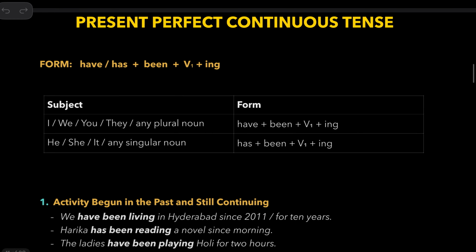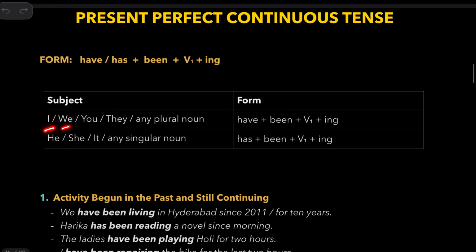So, let's take a look at present perfect continuous tense. After I, we, you, they, any plural form, we use have, then been, then the ing form of the verb. After he, she, it, any singular noun, we use has, then been, then the ing form of the verb.